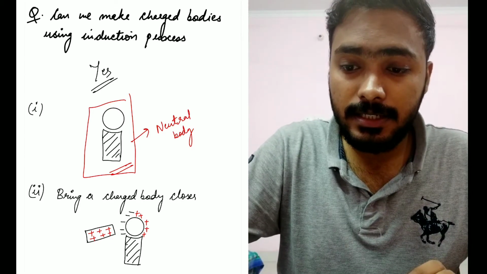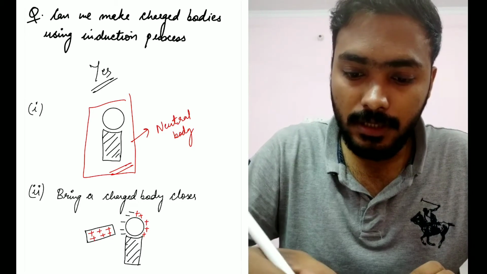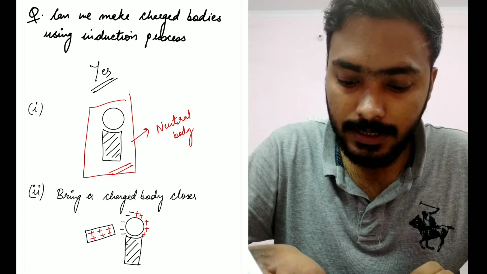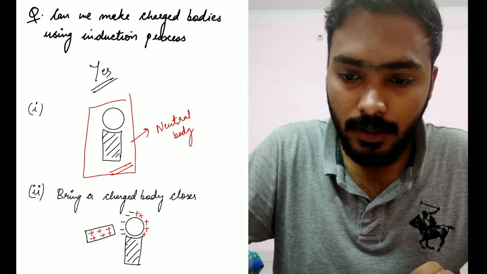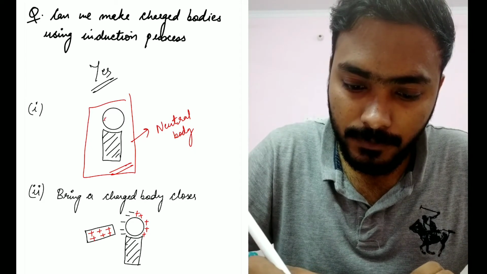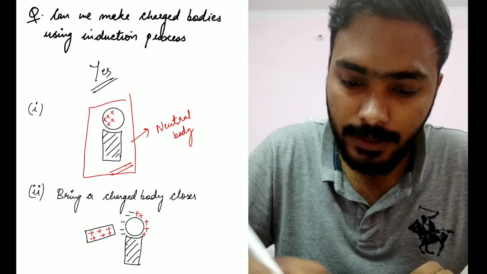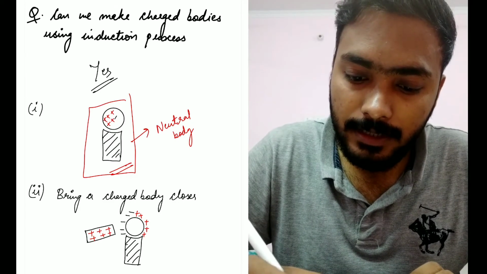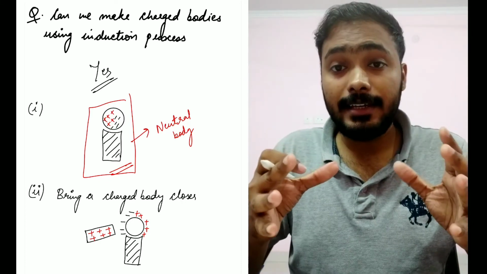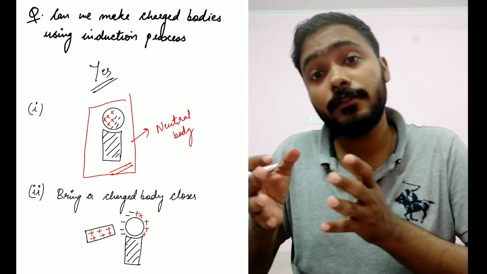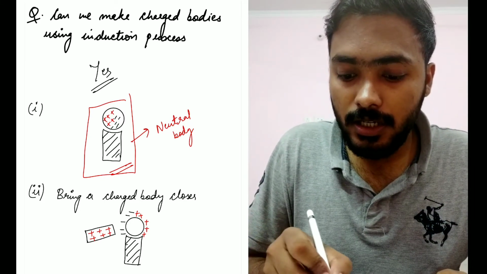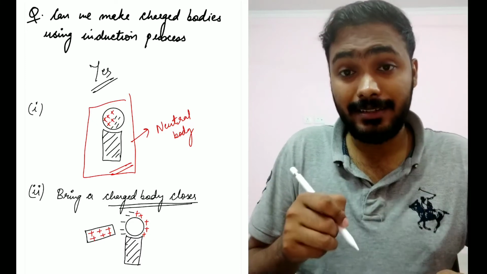So let me say it has five positive charges, 1, 2, 3, 4 and 5, and it has 5 negative charges, right? So it has an equal number of positive and negative charges. I hope that's understandable. Okay, second step: you bring a charged body closer to it, right?